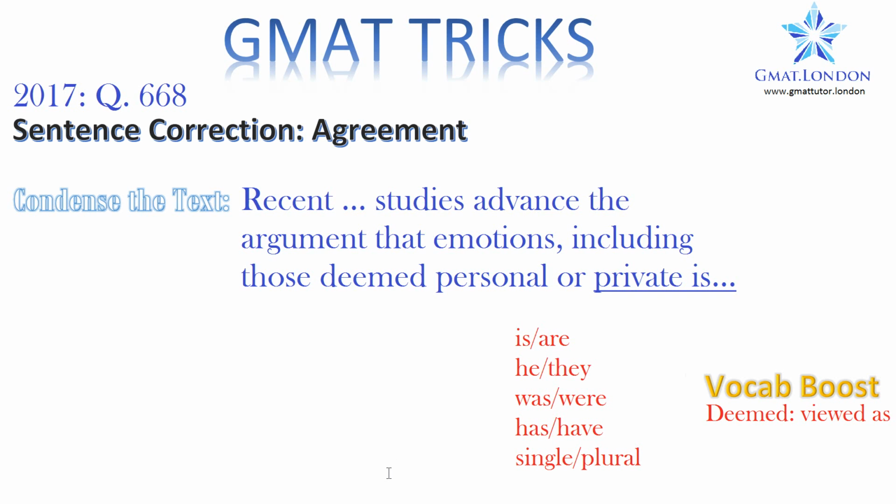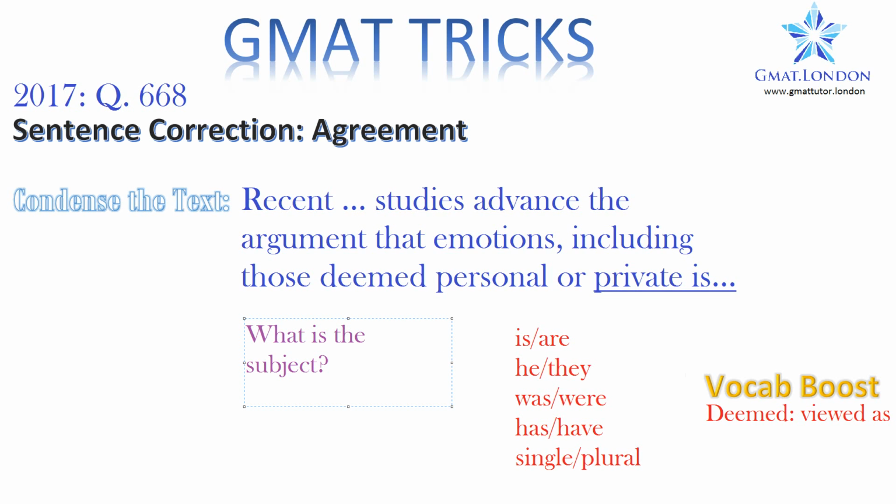Often in life and in GMAT sentence correction, we need to decide what the verb is, whether it's single or plural, whether it's an is or an are, a he or a they, a was or a were, etc. I've done a mini list down here. Now, to decide that, you need to ask yourself the question, what is the subject? I'm going to write that down. Ask yourself the question, what is the subject of the sentence?